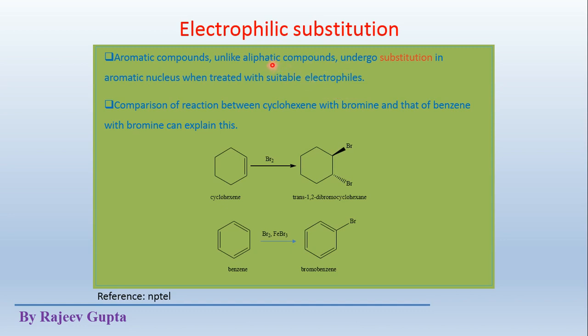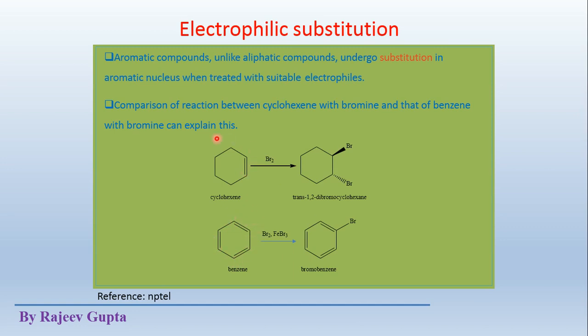But the aromatic compounds, which also contain pi electrons, show substitution reactions instead of addition reactions. A comparison of the reaction between cyclohexene with bromine and that of benzene with bromine can be explained like this. We can see that cyclohexene contains 1 double bond, 2 pi electrons, and the benzene ring contains 3 pi bonds or 6 pi electrons.